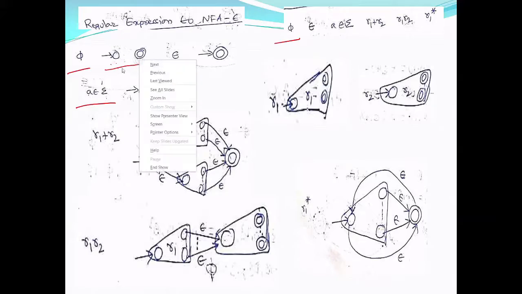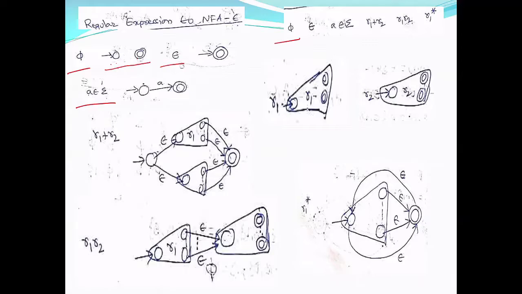So the language accepted by this NFA epsilon is phi, because it is not accepting any single symbol or any string. No string makes you reach from the initial state to the final state. So I can treat this as the NFA epsilon for phi, the null language.